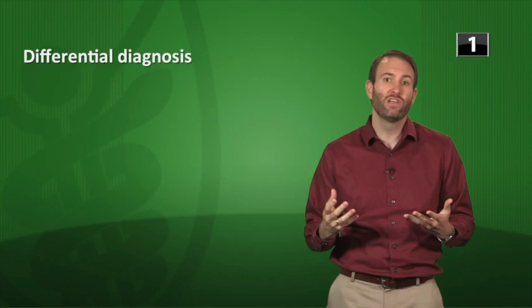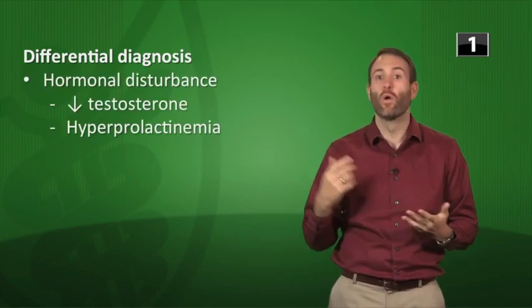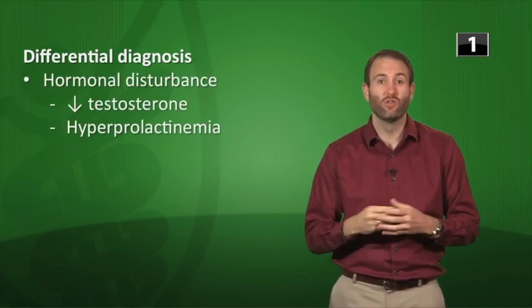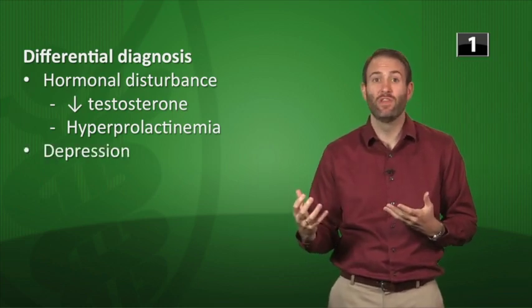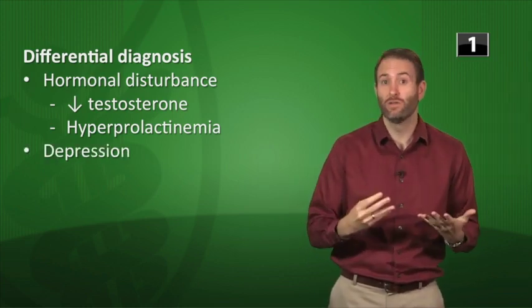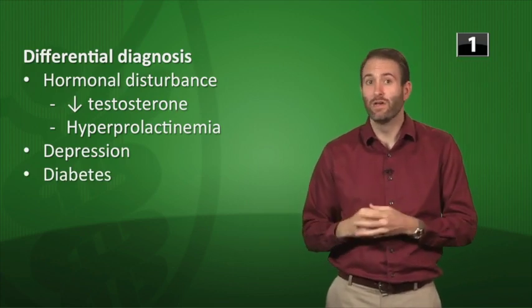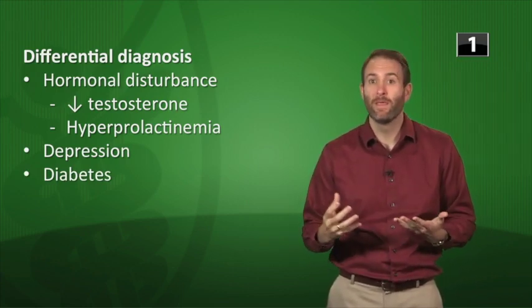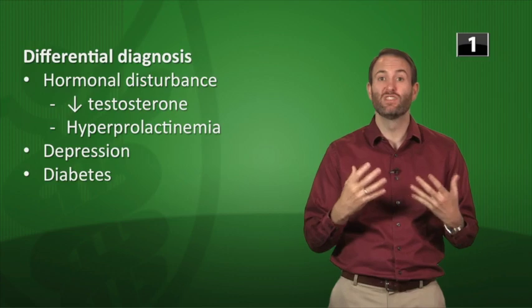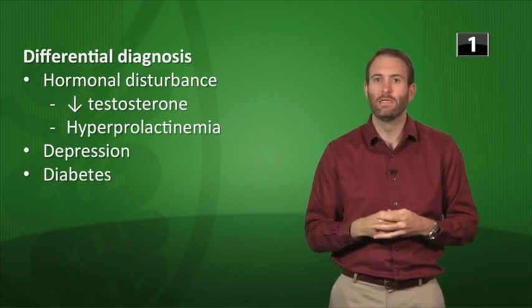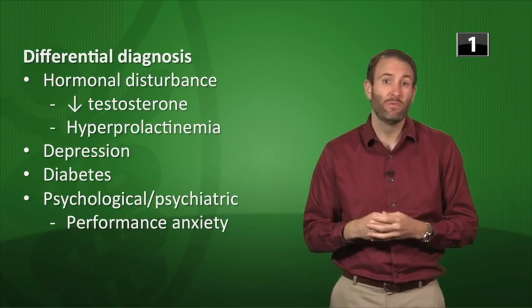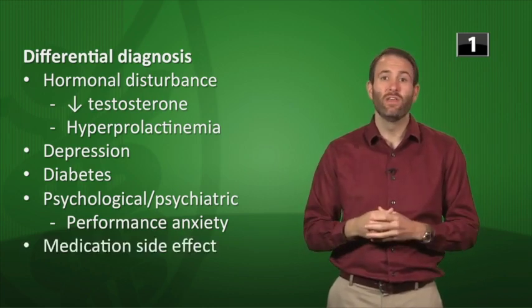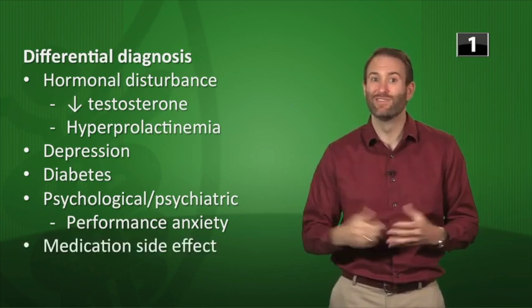Now a few things to consider in your differential diagnosis. You want to think of hormonal disturbances, including maybe a low testosterone, maybe they have hyperprolactinemia. Then you also might want to think of things like depression. You might want to think of diabetes, which can be associated with a neuropathy and atherosclerosis, particularly the small vessel atherosclerosis that might lead to this. Also think of psychological or psychiatric etiology. Maybe there's some performance anxiety there. And then also think of medication adverse side effects.